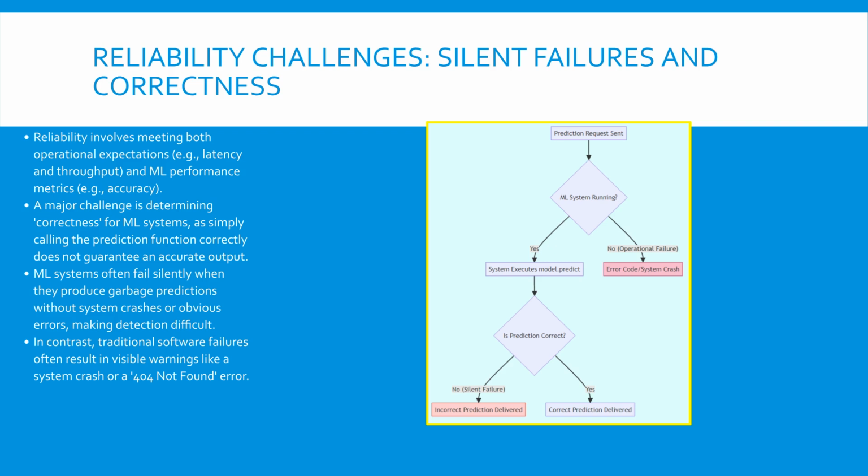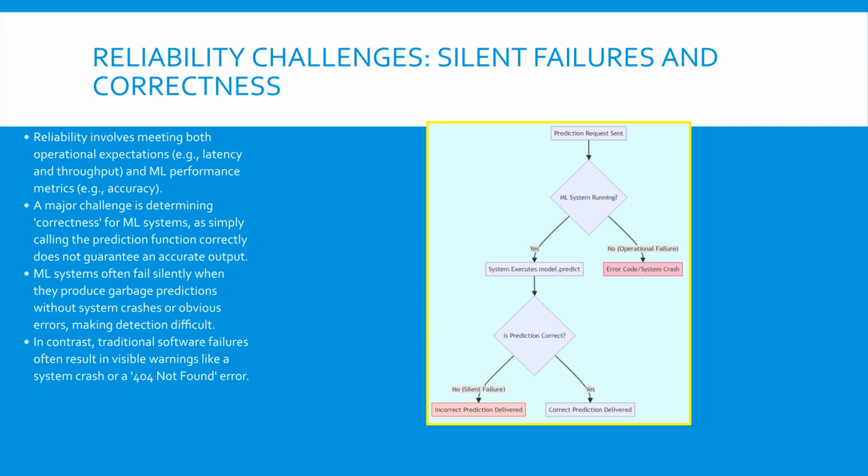When a request is sent, if the system crashes or throws an error code, that is a loud operational failure. However, the silent failure path is much more deceptive. The ML system is running. The prediction function executes successfully, but the resulting prediction is incorrect. Since no system crash occurred, the wrong output is simply delivered to the user or downstream service, as if it were accurate. Preventing this silent failure requires continuous monitoring of prediction quality, which is fundamentally different from just monitoring if the servers are up. This concept of checking prediction correctness is essential for true ML system reliability, moving us toward effective fault tolerance.